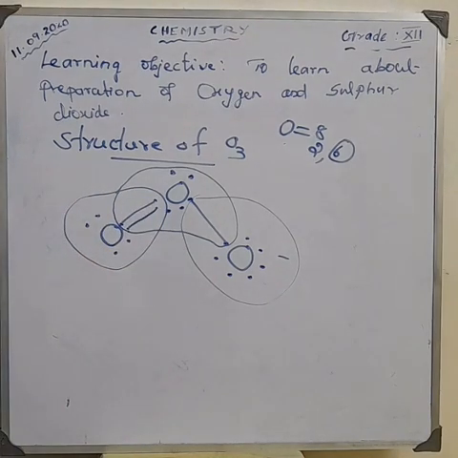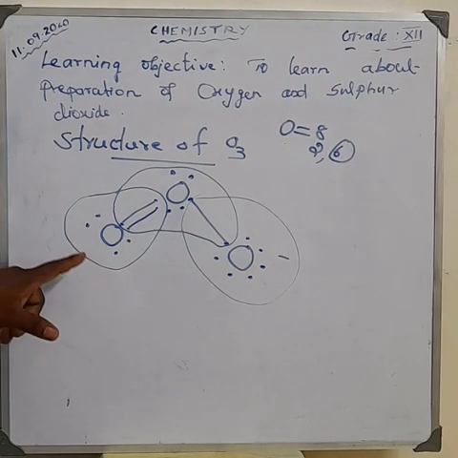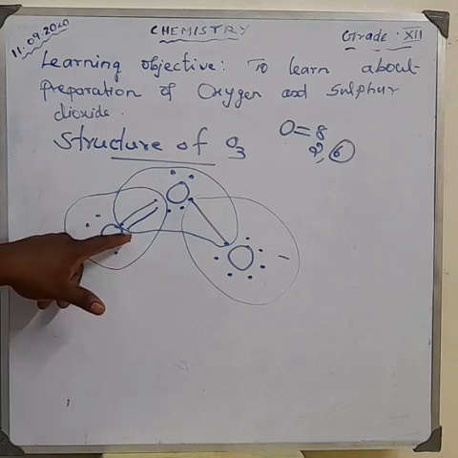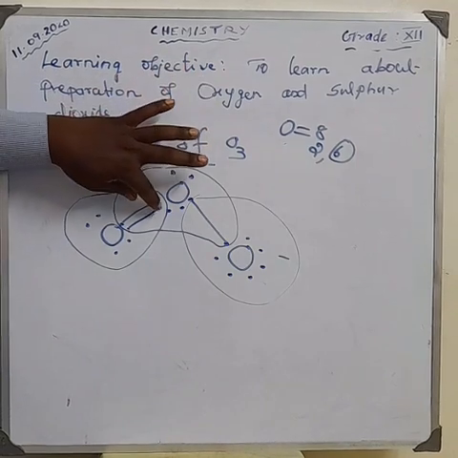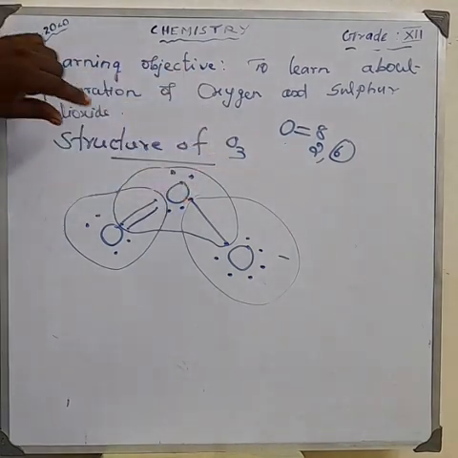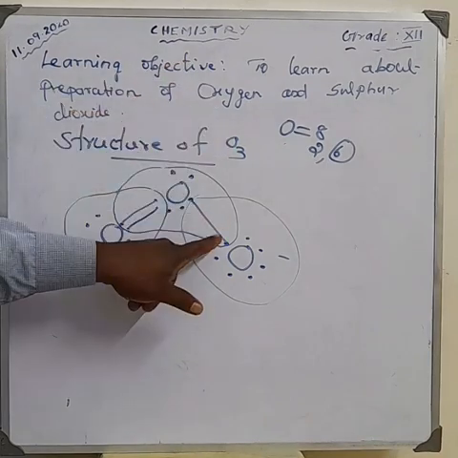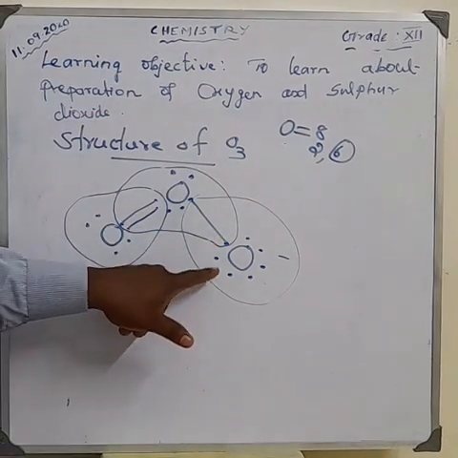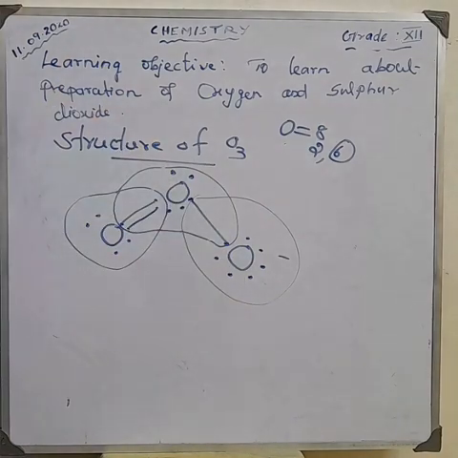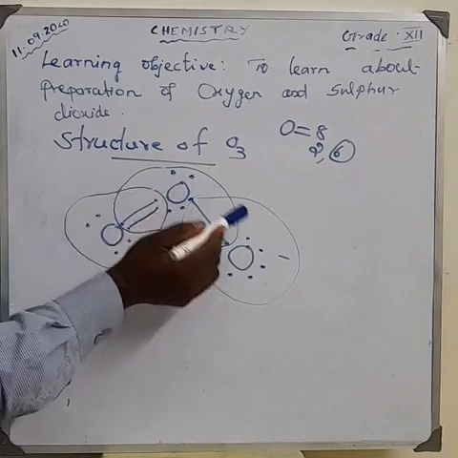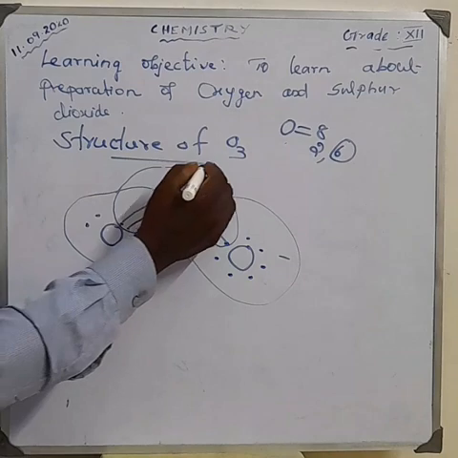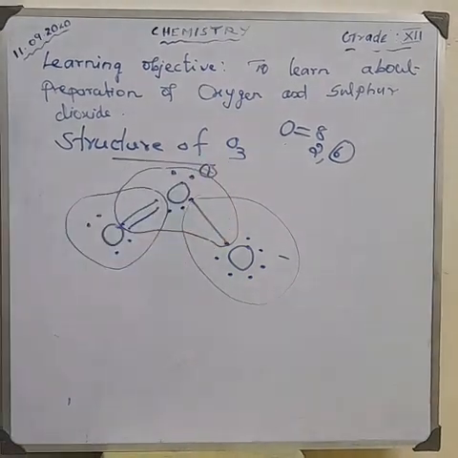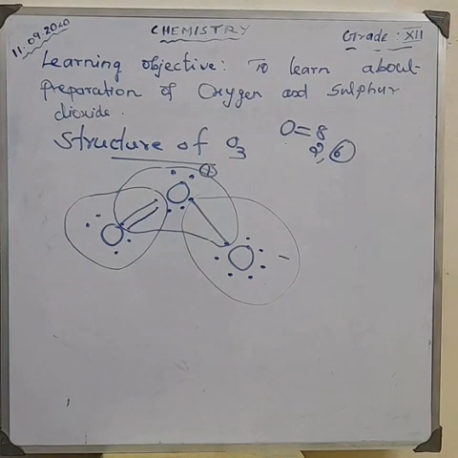Actually, the outermost shell of oxygen has 6 electrons, which it already has here. All are clear. Next, this oxygen donates 1 electron to here, so it acquires a positive charge. Can you draw it? Next step.